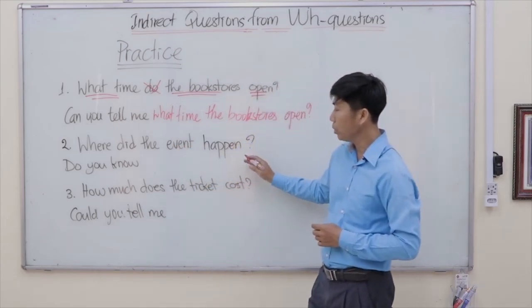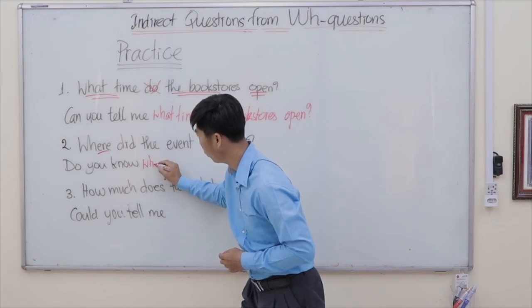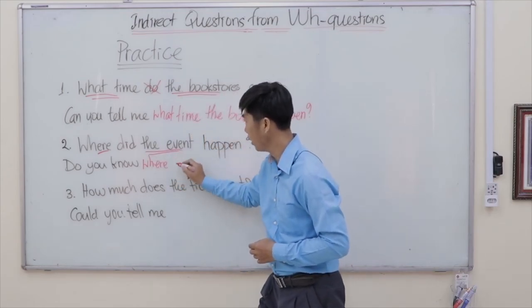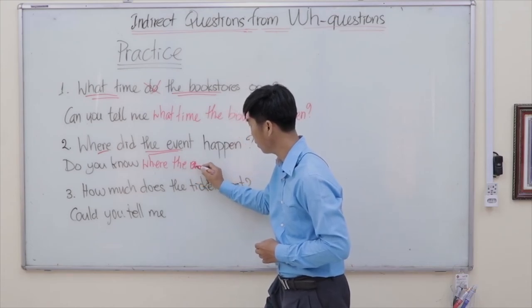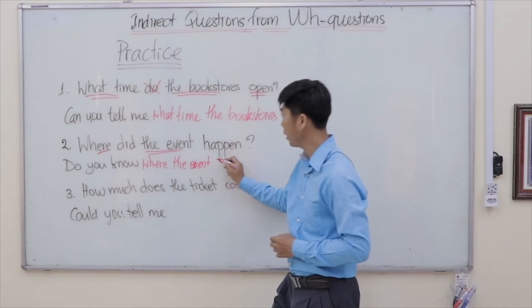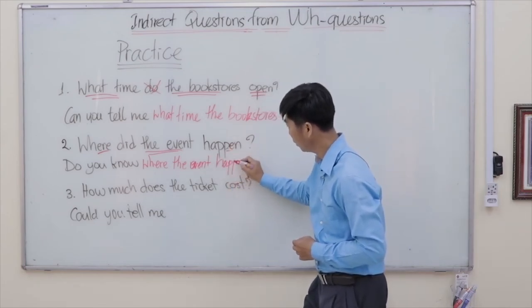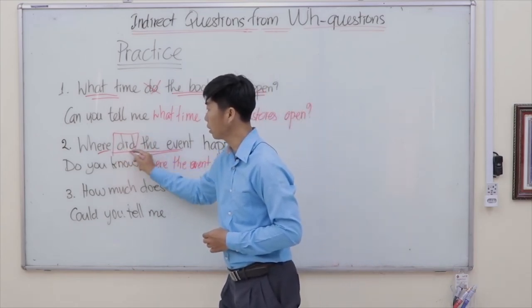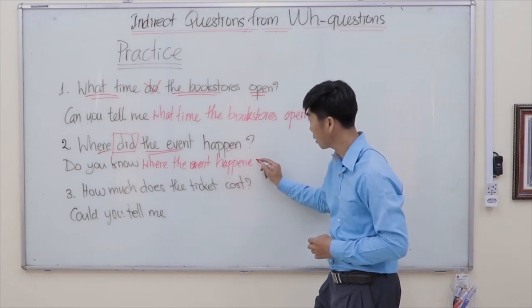Go to number 2. So the question word is where, and then the subject, the event, and then the main verb, happen. But it is past simple, so we have to change the main verb to past tense.